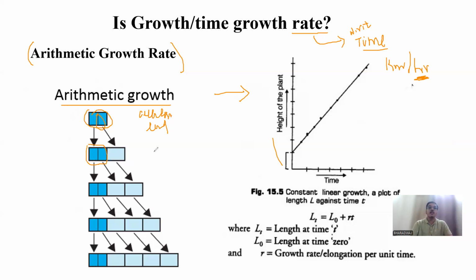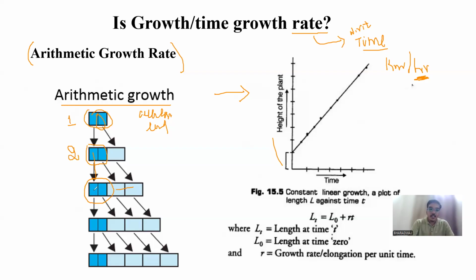It doesn't undergo mitosis. It undergoes differentiation and becomes specialized. That is why you see a light blue color here. Now, coming to the second step, among these two cells, only one cell will divide. The remaining cell will undergo differentiation. That's why you see two differentiated cells here, and only one cell became two cells.